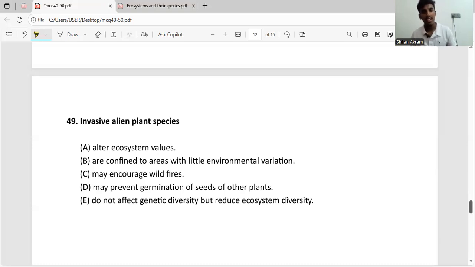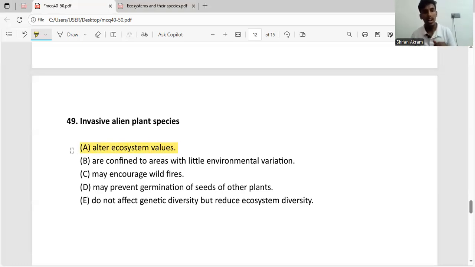In other words, it's like introducing an evil friend into a good friend group. This evil guy destroys the whole friend group. So it is something like that. The first statement says they alter ecosystem values. We know a specific ecosystem can produce a lot of goods for humans, right? They can produce plants, they can produce drugs, so they can produce a lot of things. If we introduce this invasive plant species, they destroy all these plants, so every good we can get from that ecosystem, these invasive alien plants destroy it. So it alters the ecosystem value. So this is correct.